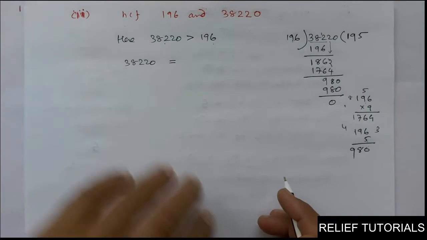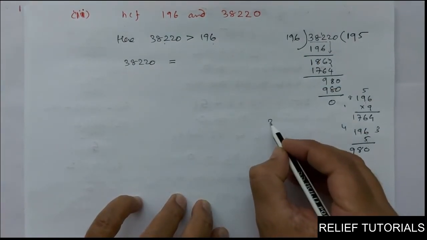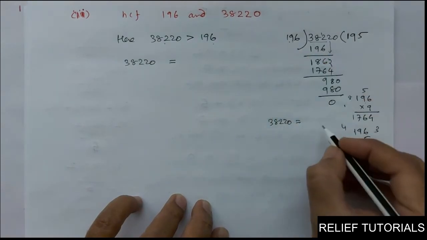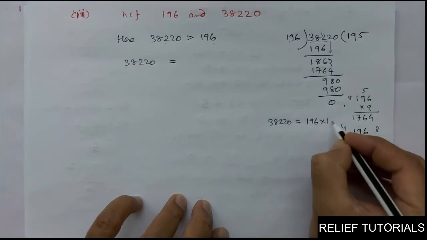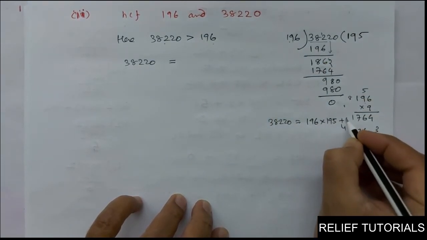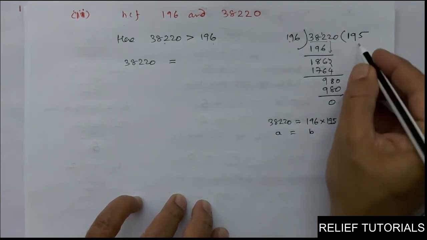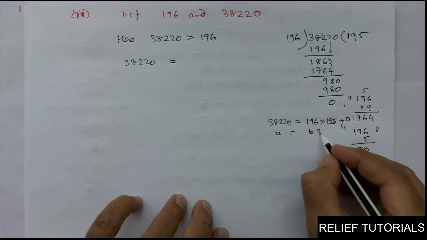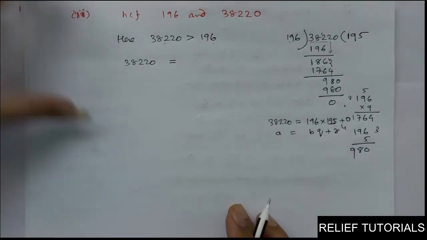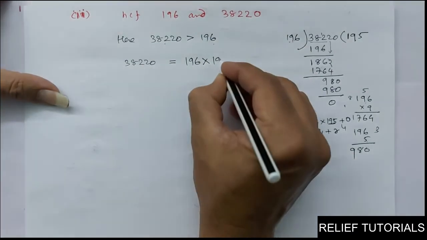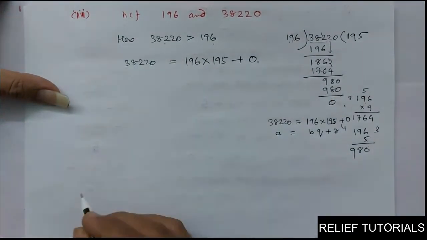Got it, friends? So how will you write here? Dividend, this 38220, is equal to, this is the divisor, 196 into quotient 195 plus remainder 0. So this is A, this is B, this quotient is Q plus R. So how will you write this? 38220 is equal to 196 into 195 plus 0.